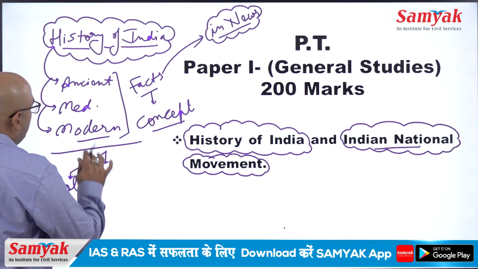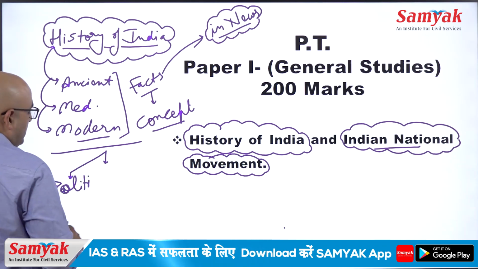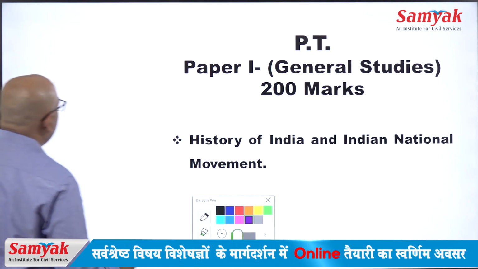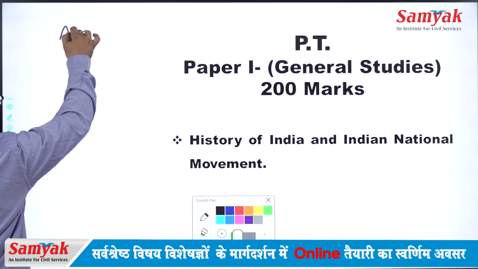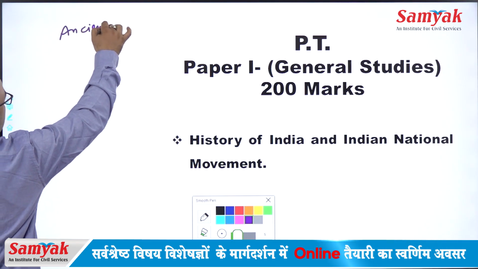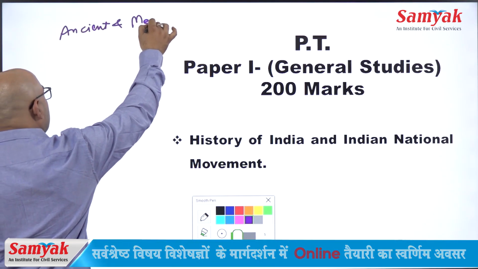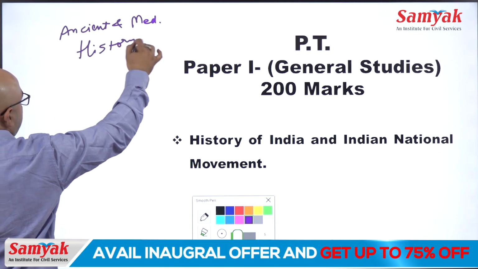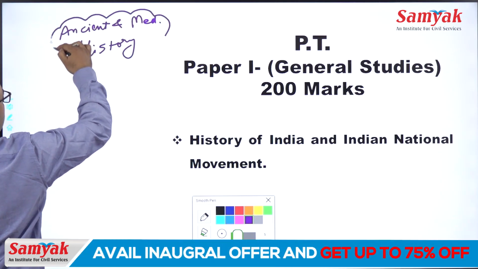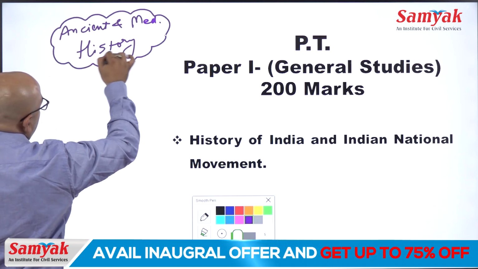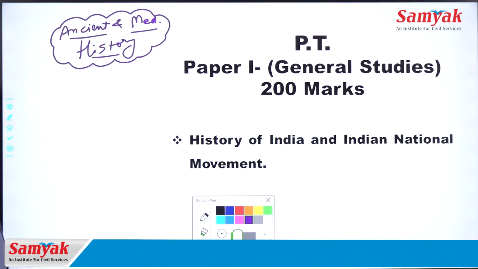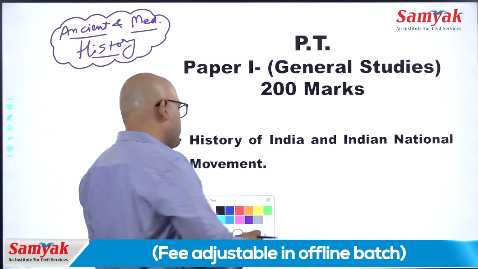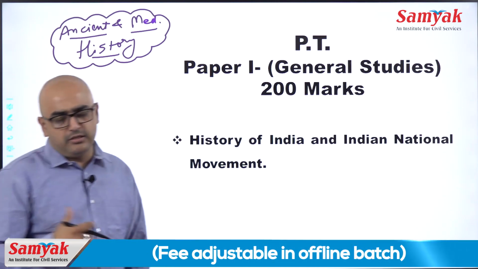Mainly the toughest part is ancient and medieval history, because some ambiguities always remain in this part.